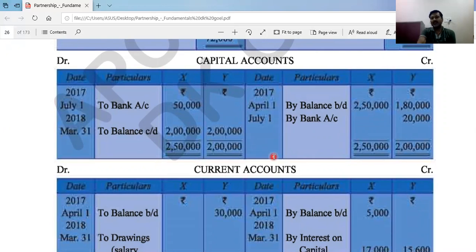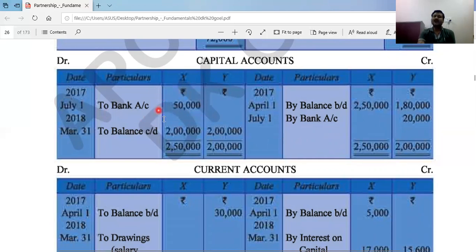As I have said already, in capital account, when capital is fixed, we record only and only capital. So here balance BD is given 2,50,000 for X and 1,80,000 for Y. So this same amount should be as a closing balance. But you have to remember, I have told you all, fixed capital can be changed only in two circumstances: when a partner introduced additional capital during the year, or when a partner withdrew from capital or withdrew against capital as